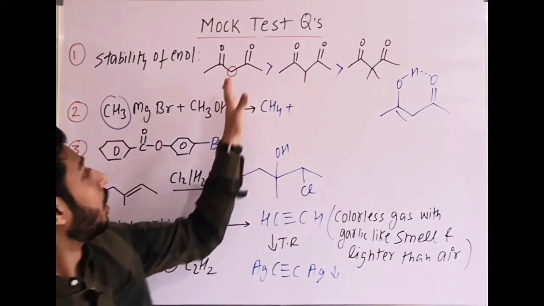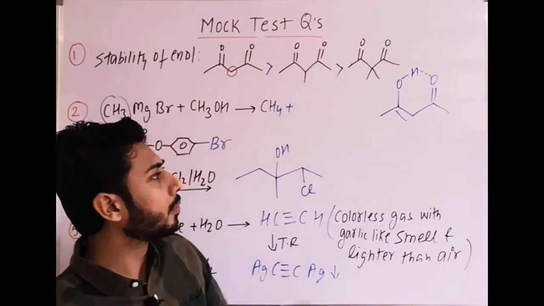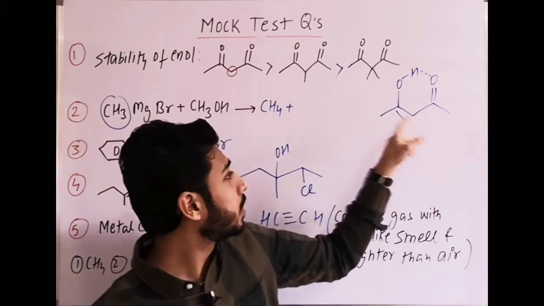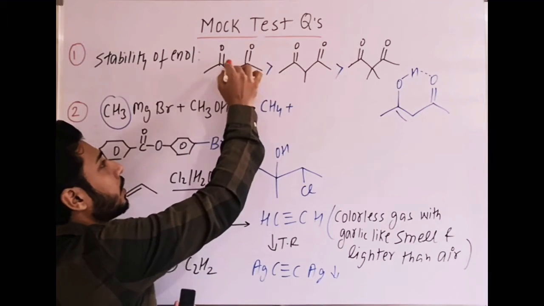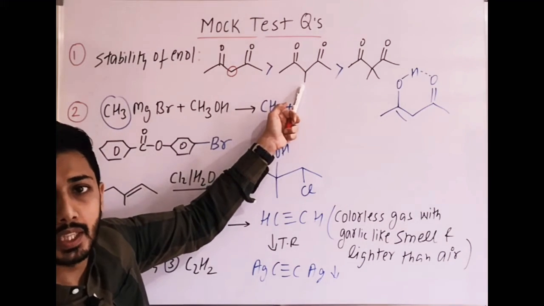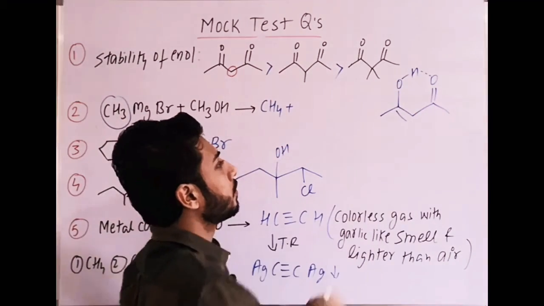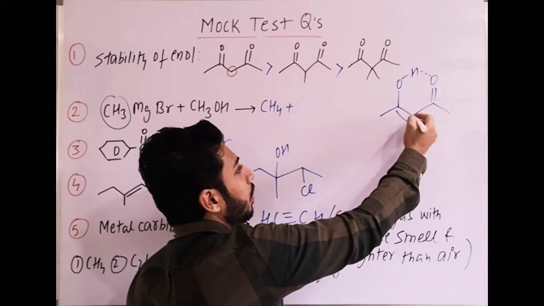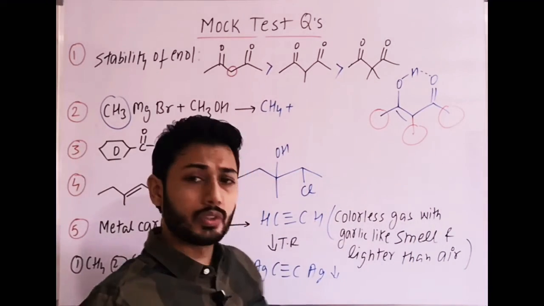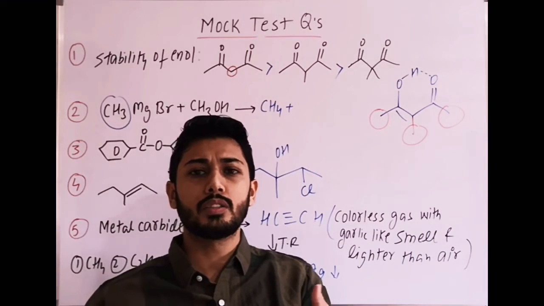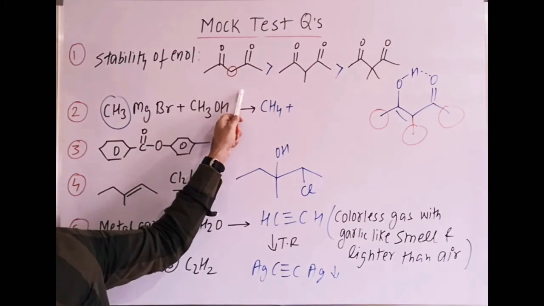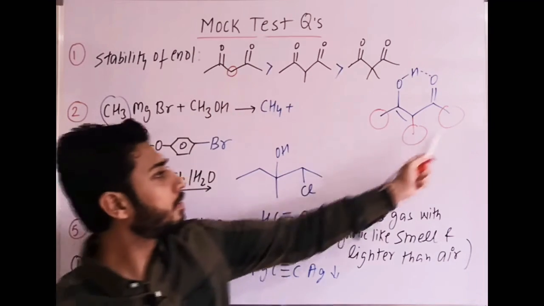Second thing is that in that case, when enol is formed, we know that this is stabilized due to extended conjugation, intra-H bonding is there, and this hydrogen is more acidic also. So here one reason is this hydrogen is more acidic because there is no plus I group like here, right? Other point is, when this enol is formed, this is stabilized no doubt. If there is a methyl group like this, there will be some kind of steric hindrance also. So this steric factor also is not supporting the enol form. We can compare that enol will be maximum here due to more acidic hydrogen and less steric factor there.